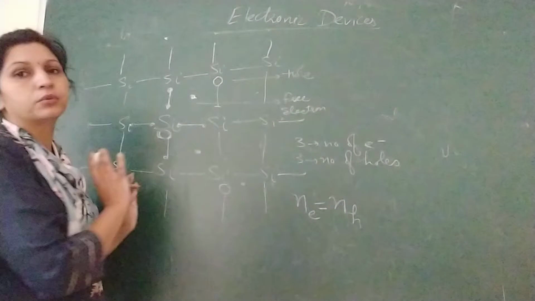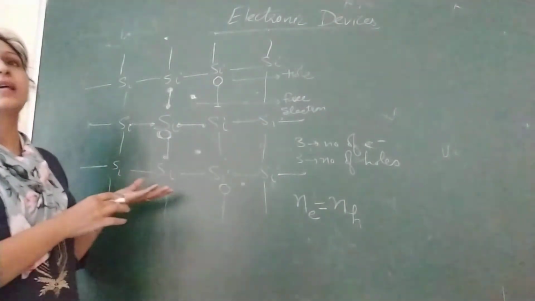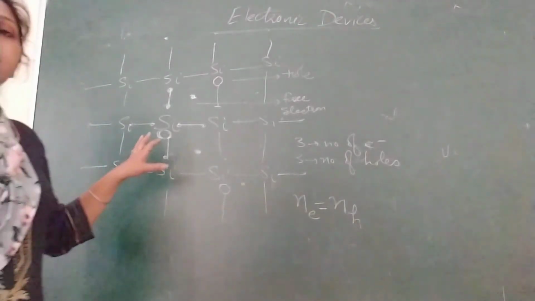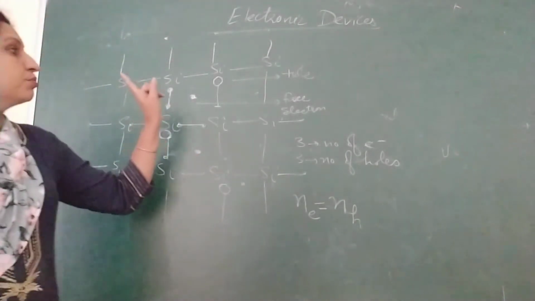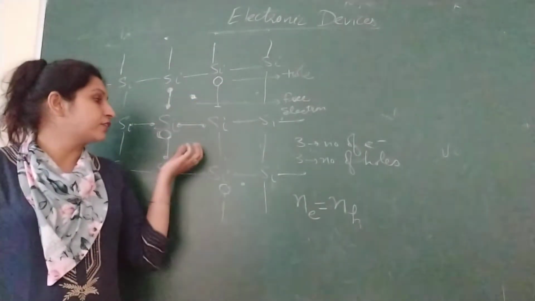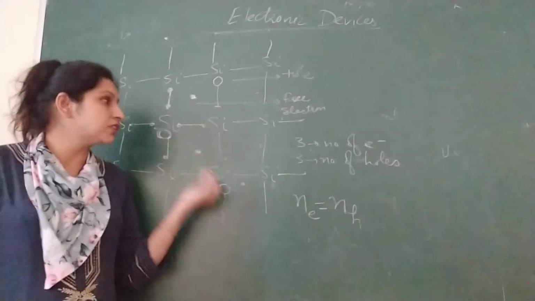Everywhere there is silicon only, so there is no foreign atom in that. That is why it is called a pure semiconductor or intrinsic semiconductor. And in semiconductors, the conductivity is basically due to the movement of electrons as well as due to the movement of holes. Electrons are considered as negative charges, holes are considered as positive charges.